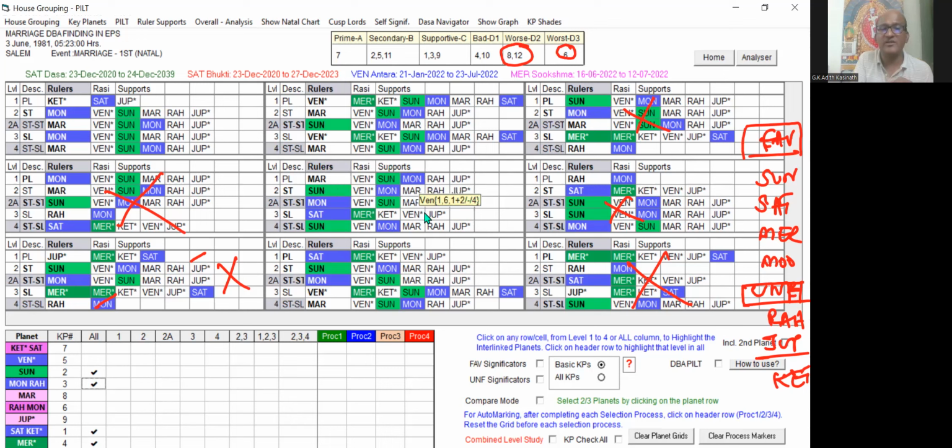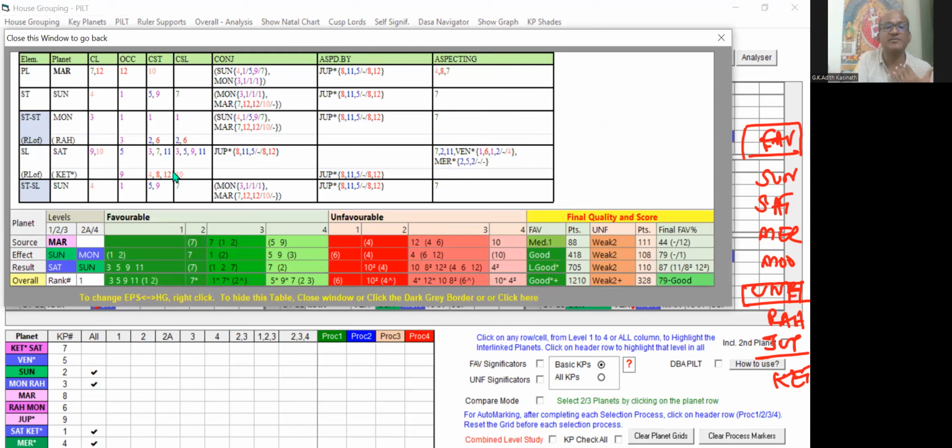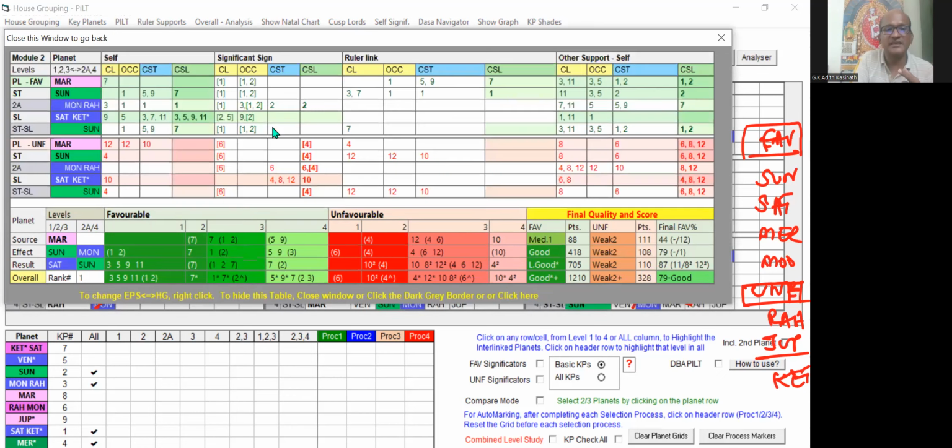So in this software, wherever you have a doubt, you can double click on that planet. Suppose you click on the Mars planet, you can see that the Mars EPS table will appear, and this is called the analyzer table. That is a different table for further analysis, and it can be used for easy analysis also. If you right click on this Mars table, you can see that the house grouping table will also appear. I have not discussed this one. These are also different types of tables for the users' interest. They can check with the EPS table, or the house grouping table, or the analyzer table.